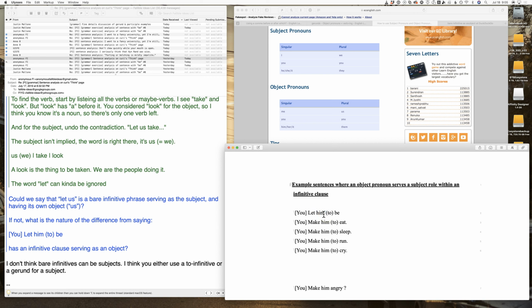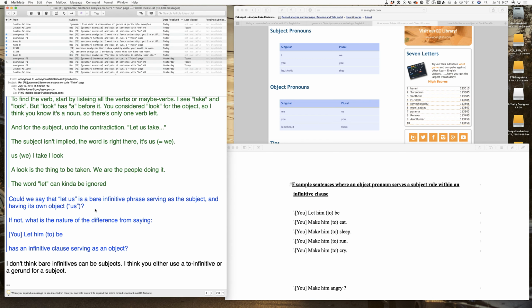Okay. It's still serving as part of an object at some point, so the use of the object pronoun isn't totally arbitrary. It's not like the use of that pronoun form has no connection with the structure of the sentence, because it's still part of an object, even though within its clause the theory is it's a subject.